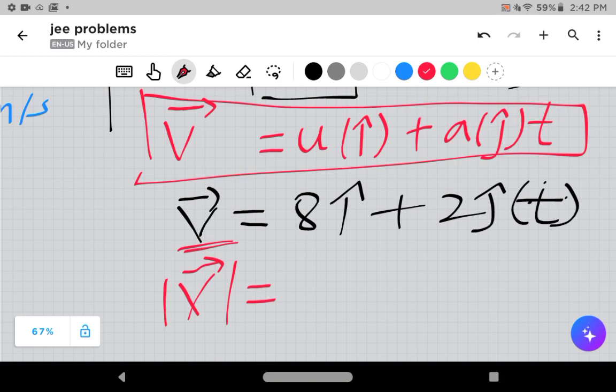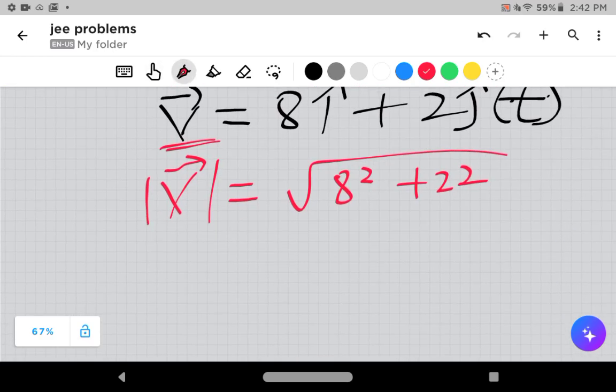It's easier. Just take the square root of the squares of the components, 8 square plus 2 square, which is 64 plus... No, you missed the time to substitute.